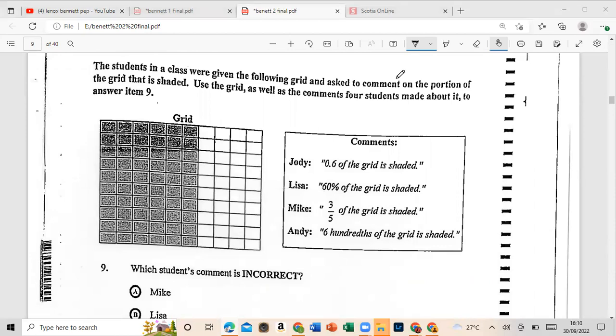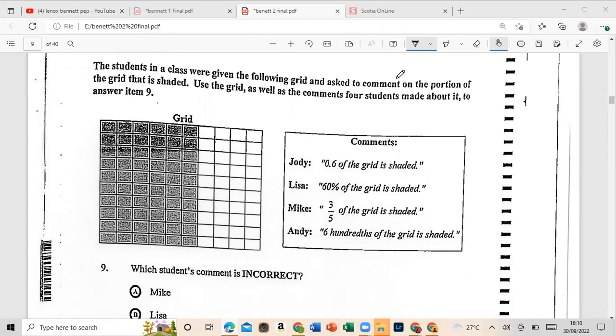All right, so let's look at this one, number 9. It says the students in the class were given the following grid and asked to comment on a portion of the grid that is shaded. Now it says use the grid as well as the comments 4 students made to answer item 9. So here are the comments.